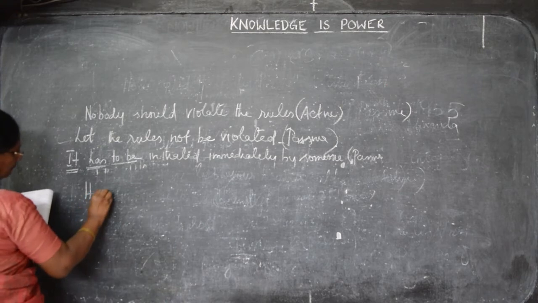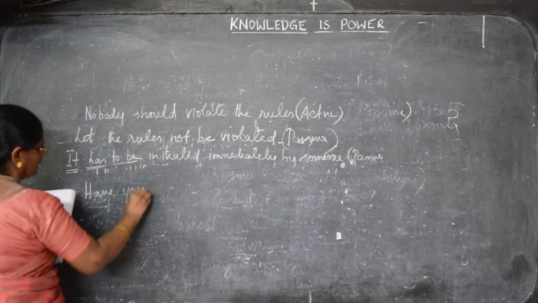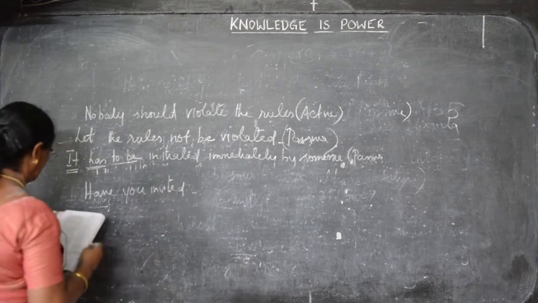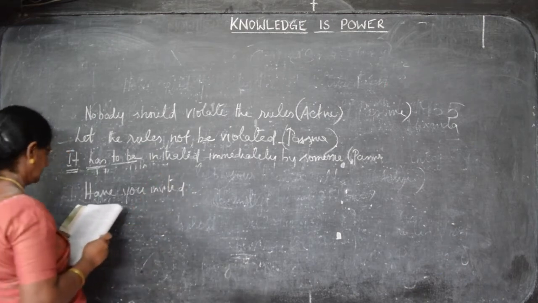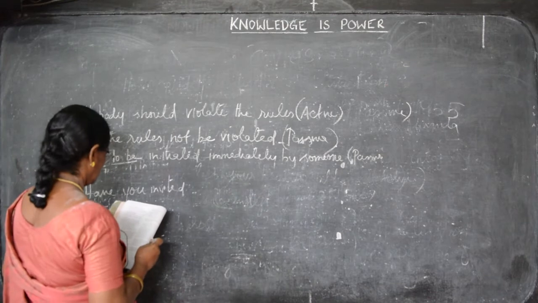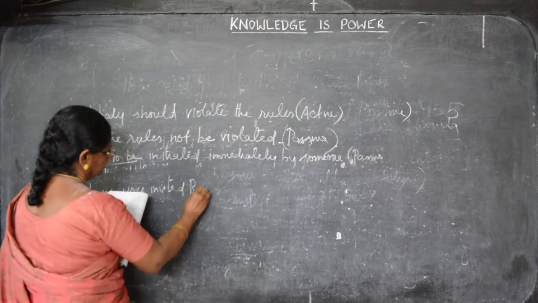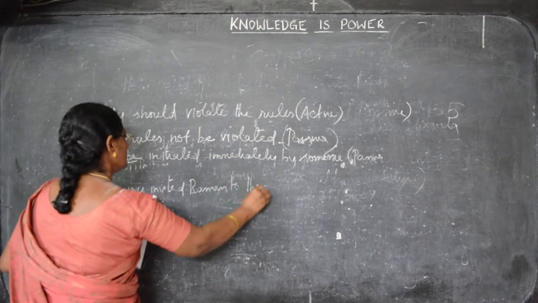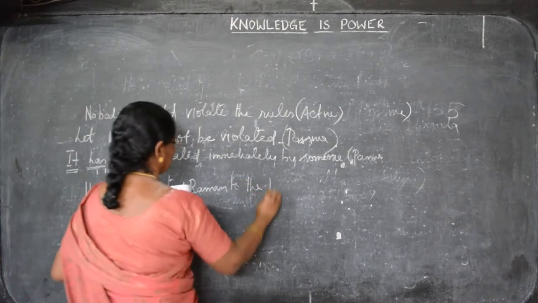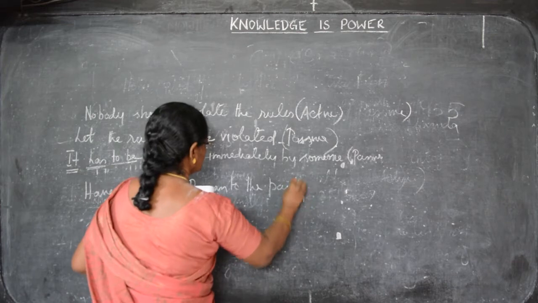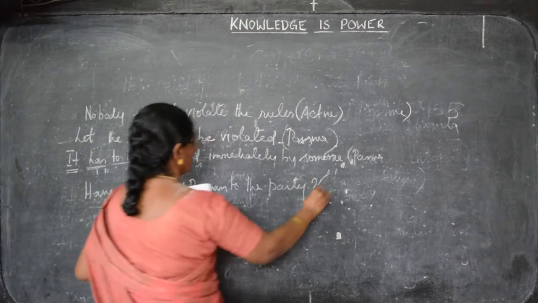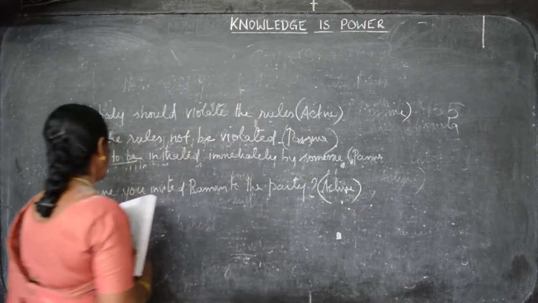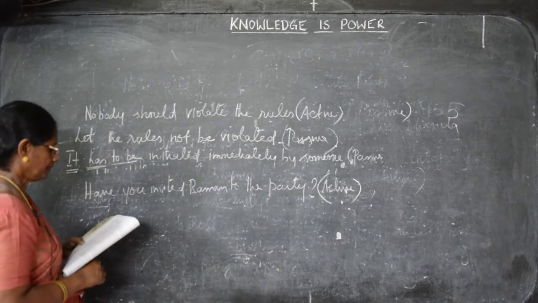Have you invited Raman to the party? Now, this is a modal auxiliary verb. It is a question statement in active voice. Have you invited Raman to the party?